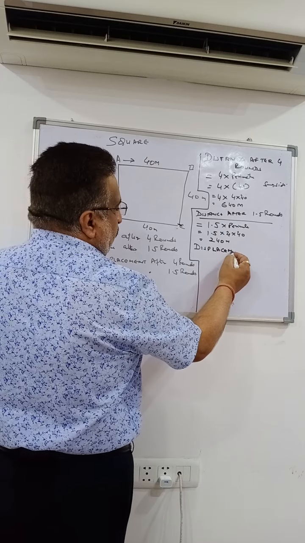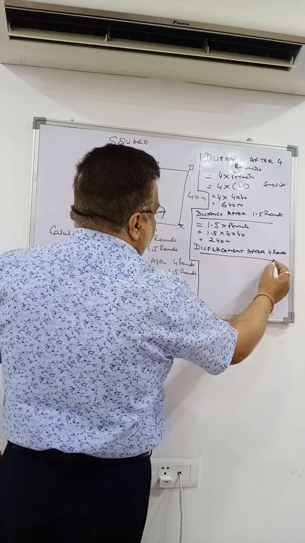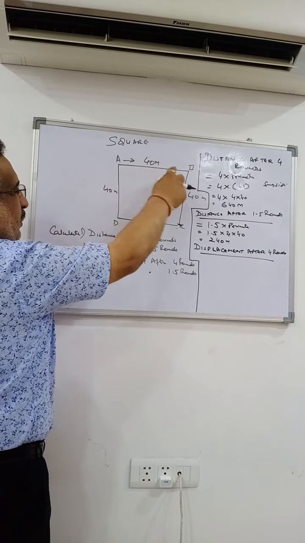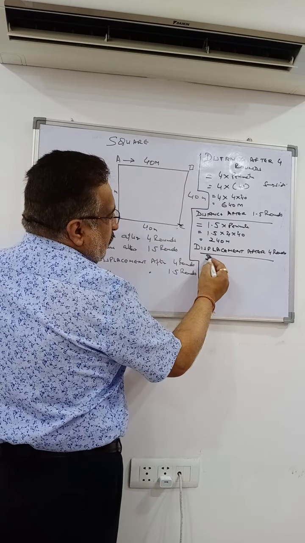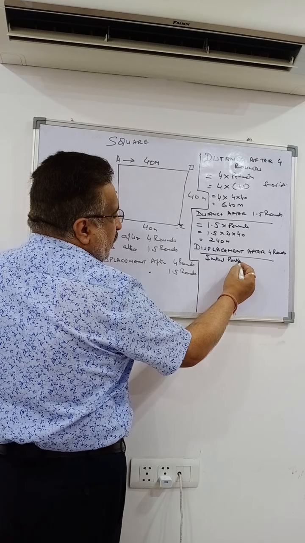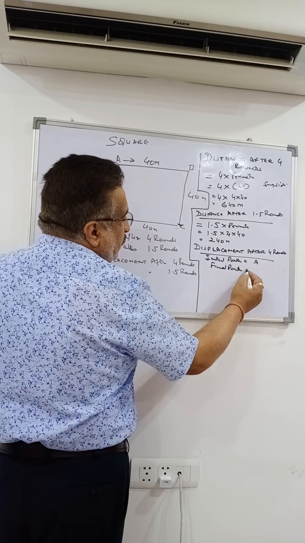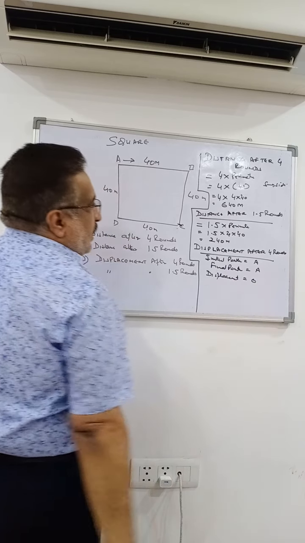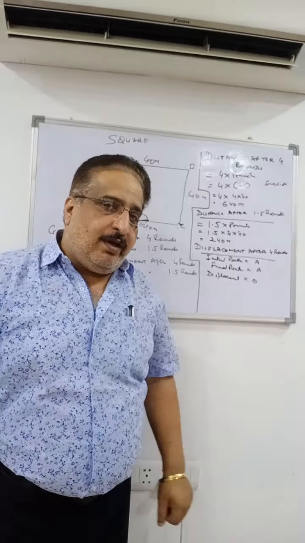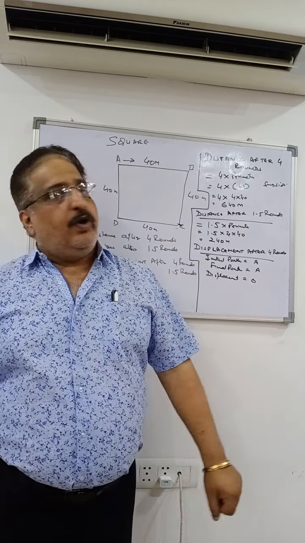Displacement after 4 rounds. 1, 2, 3, 4. What is the initial position? Initial position is A. Final position after 4 rounds is A. So what will be the displacement? It will be 0. See, the distance after 4 rounds is 640, but the displacement is 0 because the person started from A and reached A.